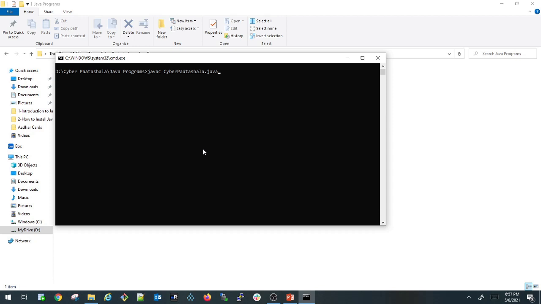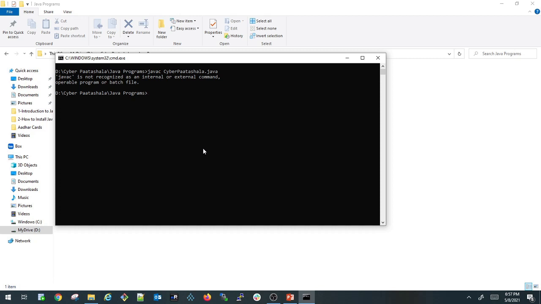Javac cyberpathshala.java. So we need to give the full file name with the extension. Now let us try to compile this. Now it is saying Javac is not recognized because we didn't set the path for the JDK in the system. That's the reason Javac is not getting recognized here.